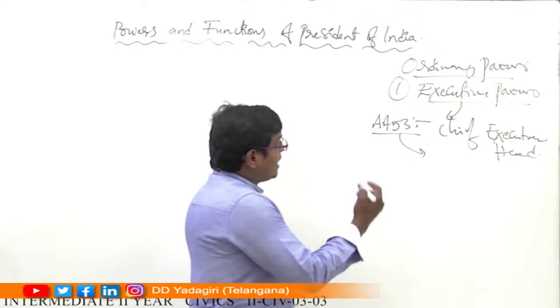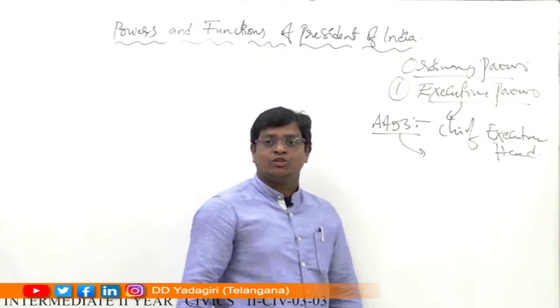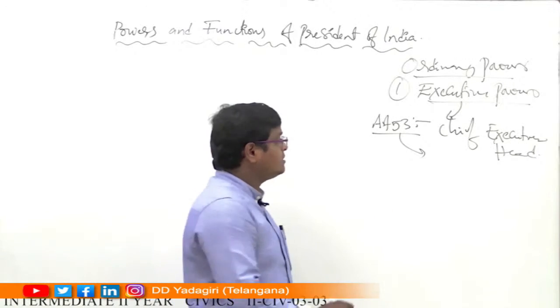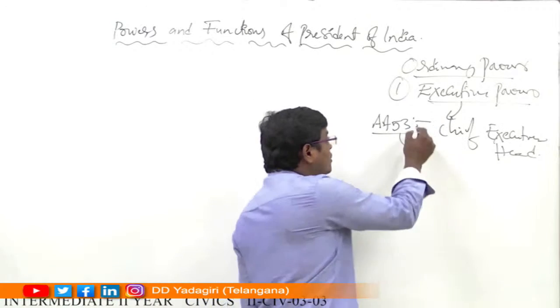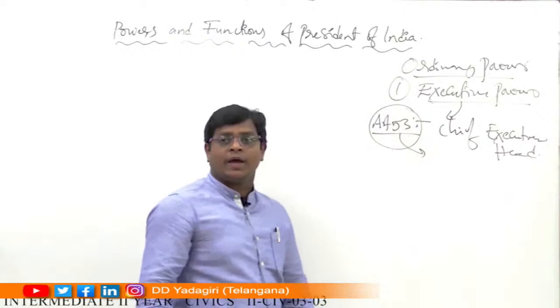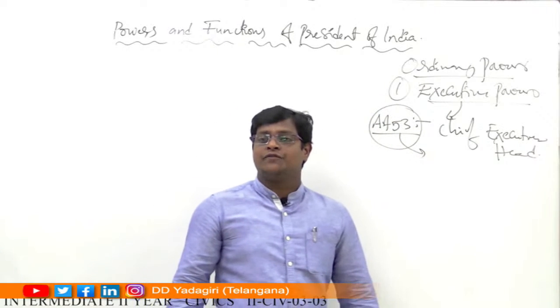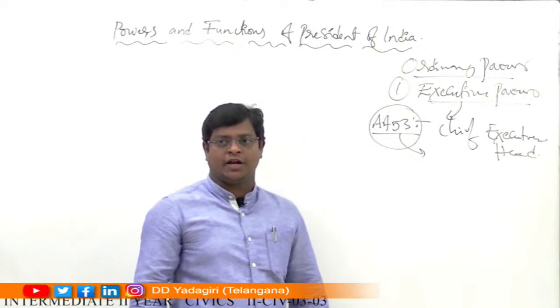That means the entire central government executive actions or activities are taken in the name of the President of India according to Article 53. That's why he is considered the chief executive head of the nation.